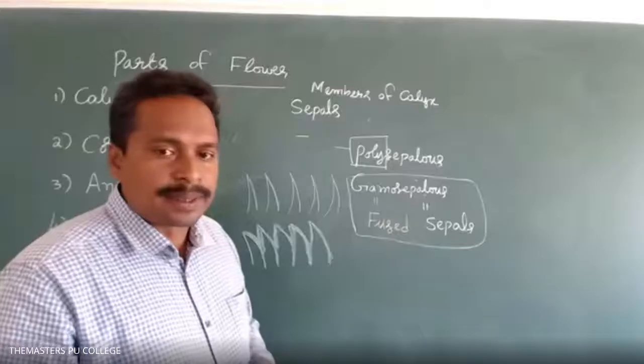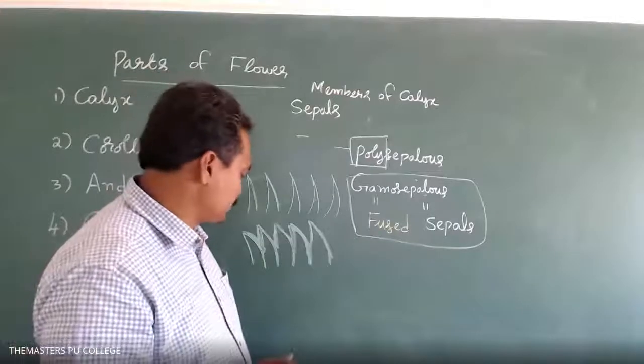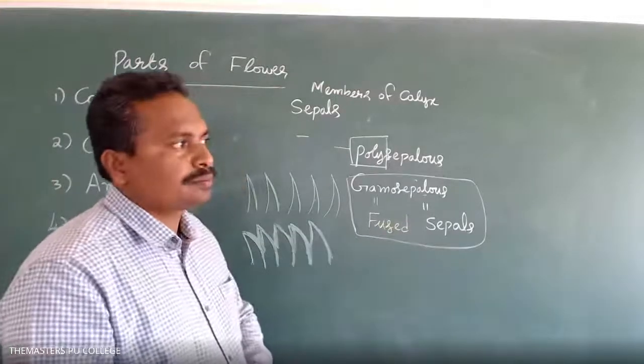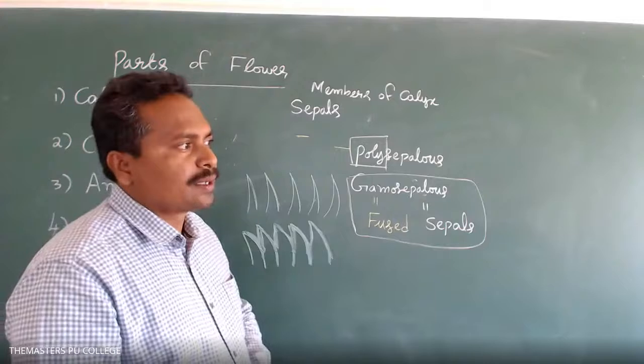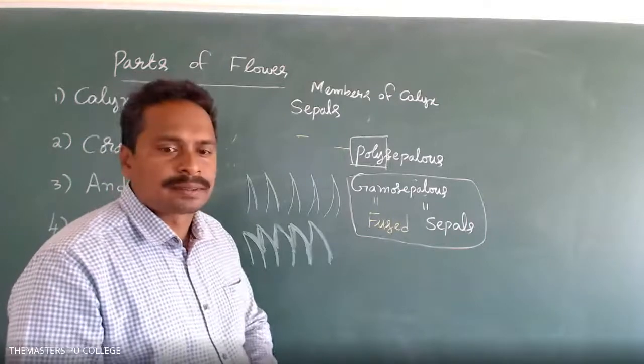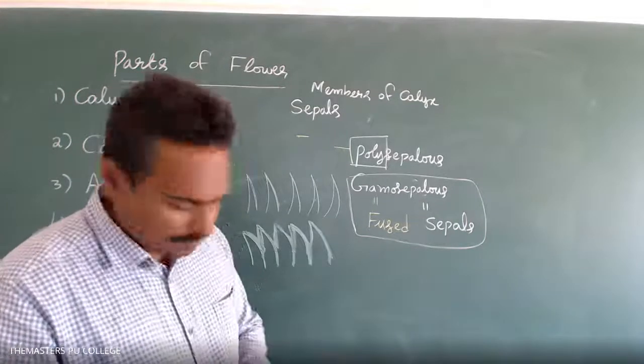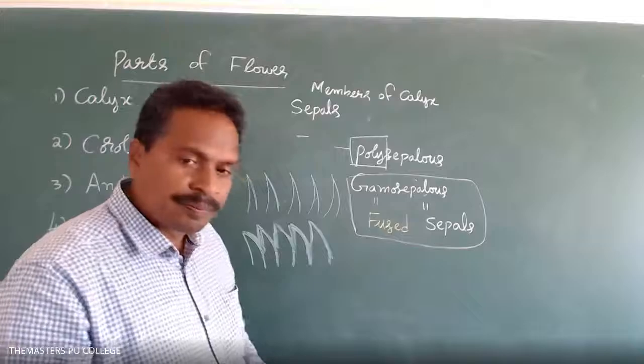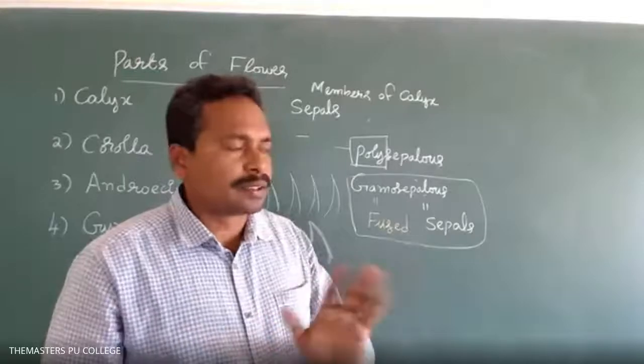Example for fused sepals: in some of the plant species, like hibiscus, the sepals are fused with each other. Is an example necessary, sir? No, not necessary.